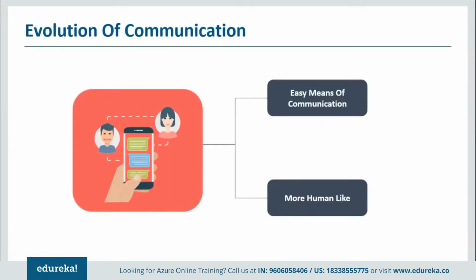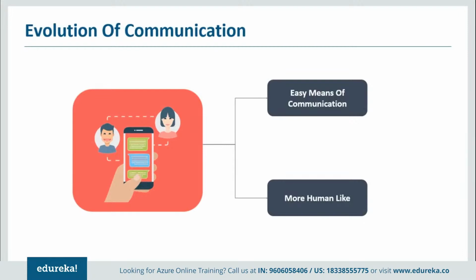Nowadays, we have something called mobile phones, right? If we have to communicate something to people, all we do is type in a particular message and it gets delivered to that person within seconds. That is how communication has evolved. And what has this done? It has made communication, one, easy, and two, more human-like. What do I mean by more human-like? I've been in the age of chatting as well, and I know how we chat. It's very simple. Whatever we have to say, we just type it, right? Unlike the formalities in other ways of communication.